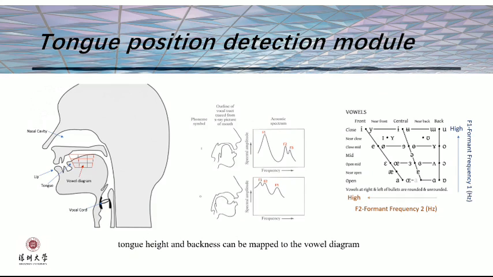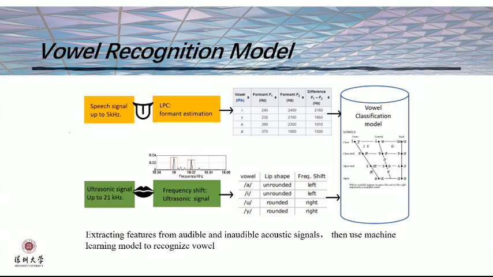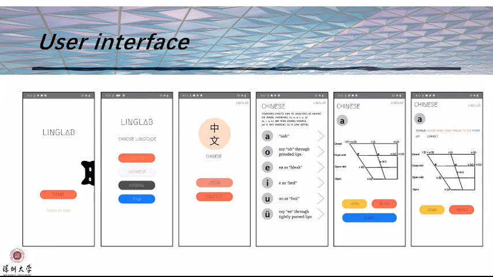First, linear prediction coding is used to estimate phoneme frequencies to map to the tongue position, height, and backness. Tongue height and backness can be mapped to the vowel diagram. Second, deriving the ultrasonic signal from the Doppler effect examines the lip shape of rounded and unrounded vowels. Third, we take the phonetic rules as a priority task to map the monophone vowels to distinguish each vowel by tongue and lip. Finally, we use a machine learning model to extract features from audio and ultrasonic signals in order to recognize vowels.